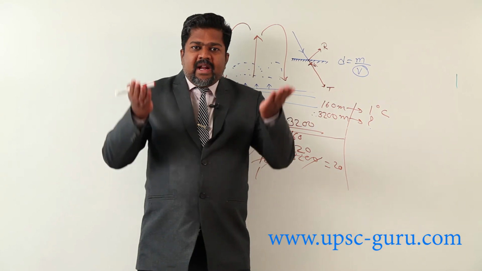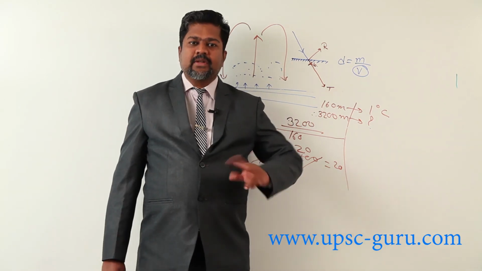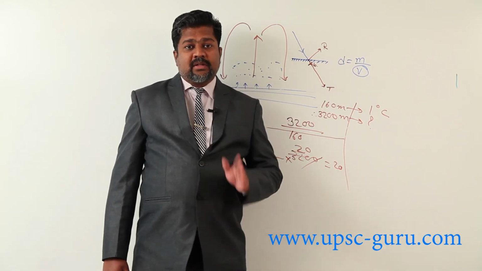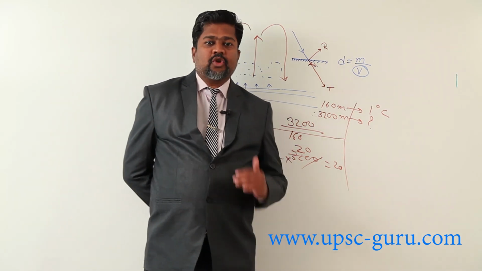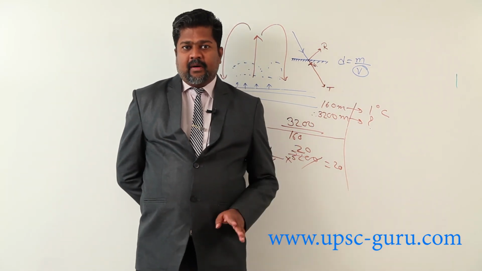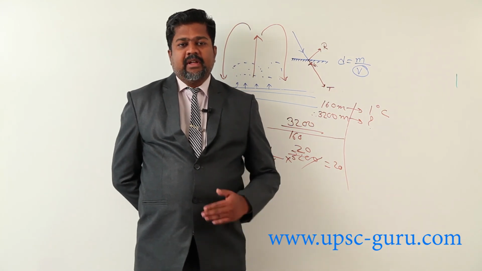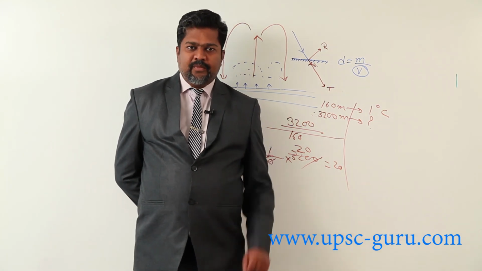As clouds move to higher altitude, they form hailstone also. That's why, particularly in summer season, in certain parts of India, not everywhere, this type of precipitation is observed.